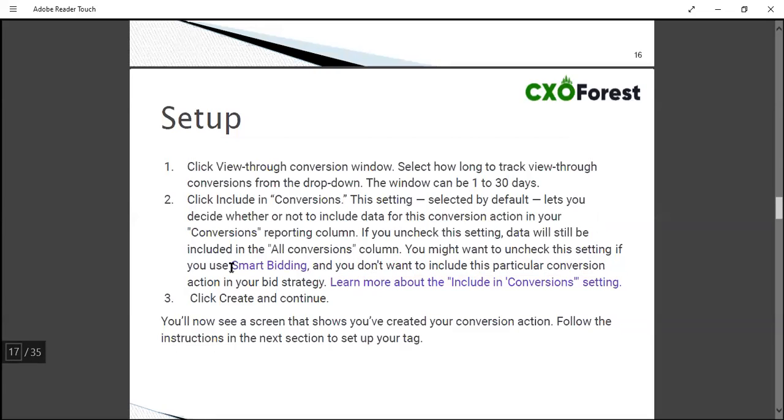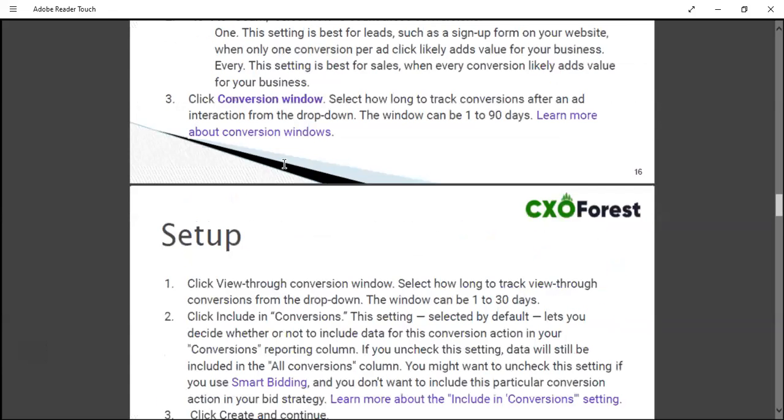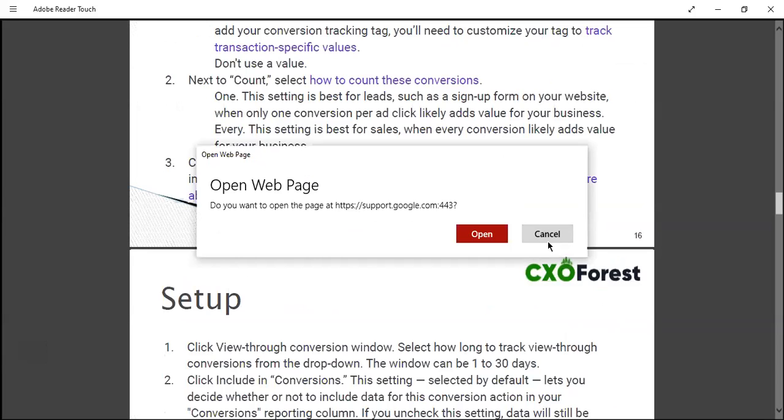Right, so all these blue texts you are seeing here, these are linked technically. You just double click on the PDF, it will ask you to open the web page.